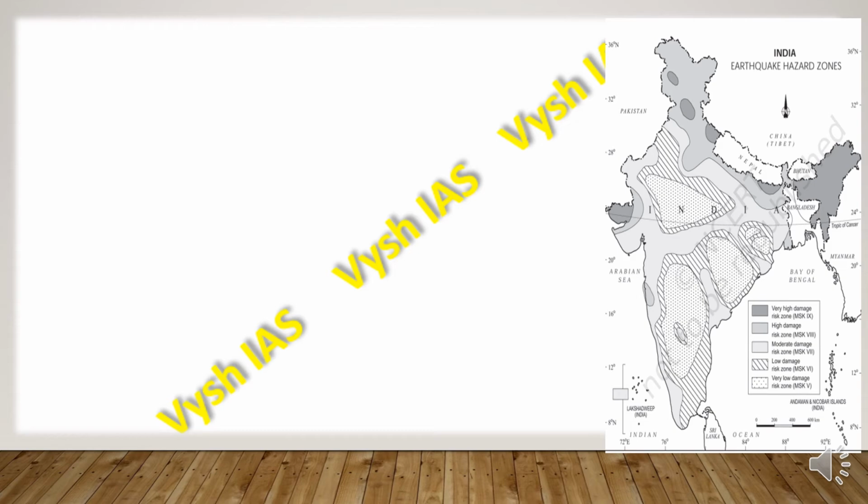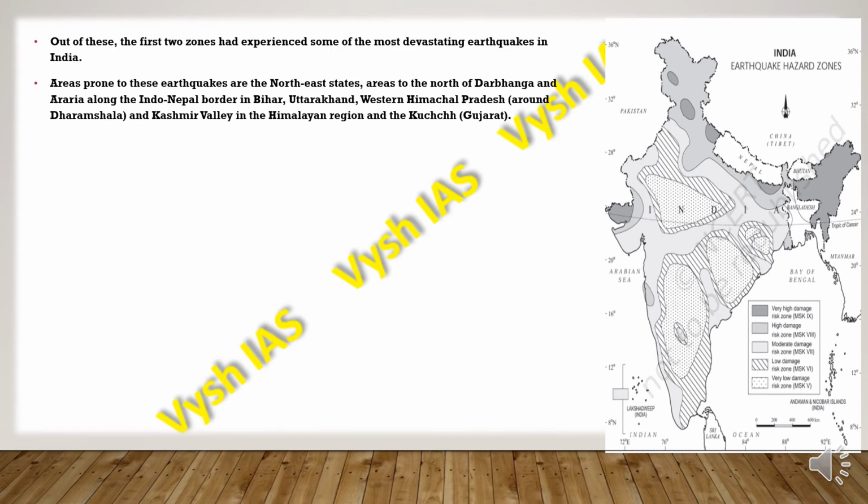The first 2 zones, the very high damage and the high damage risk zones, have experienced more devastating and disastrous earthquakes in India.